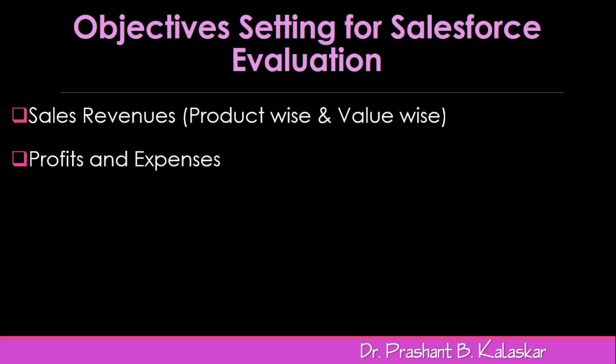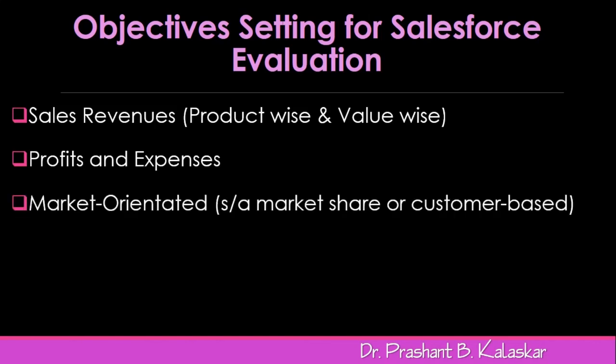Second is the profit and expenses. The total value sales-wise target given to each sales force is based on the market potential of products in the market, stages of life cycle on which the products are existing, market shares of competitors in the same market segment, promotional activities planned by the companies as well as the competitors, etc. So that the expected volume of sales can be generated and profits can be earned by managing the expenses made by the company on all the sales activities.